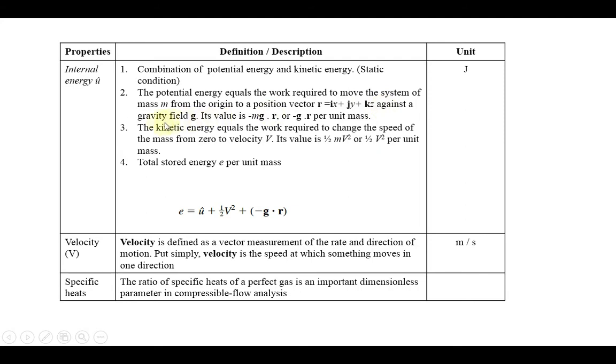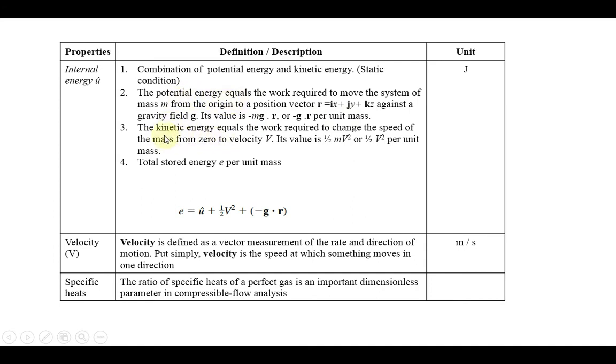Okay, so against a gravity field g, its value is minus g dot r. Here g means we are calculating potential energy per unit mass. That is why the mass term is not involved. So this way you can calculate your potential energy.